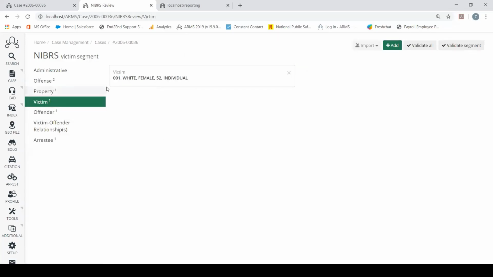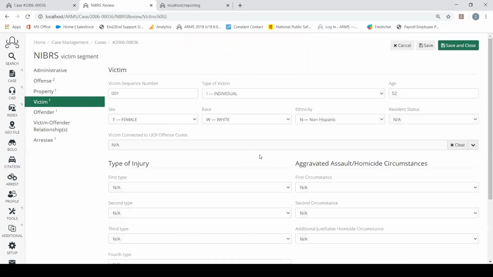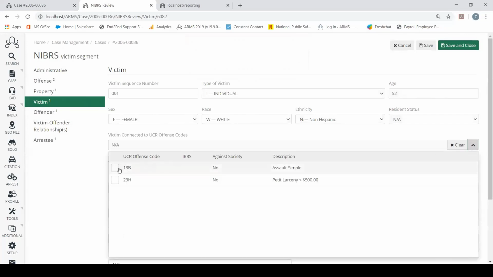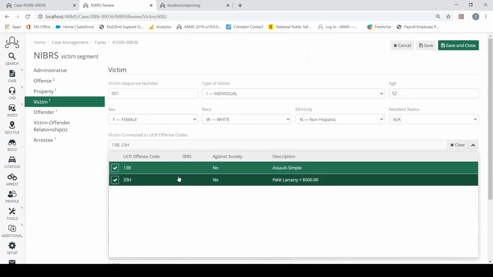So we'll keep on doing this throughout the rest of the NIBRS review. We jump into our victim, we hit validate segment. You can see that I have another error. If I jump into this victim here, I know from my error, it told me that I needed to connect the victim to the UCR offense codes. So I can hit my drop-down menu here, connect my victim to these codes.